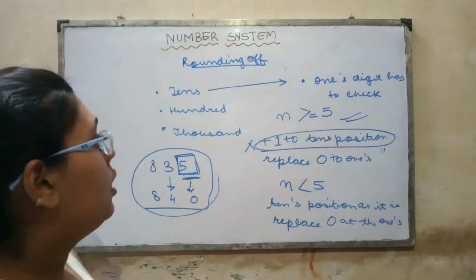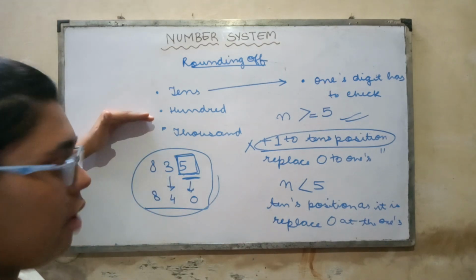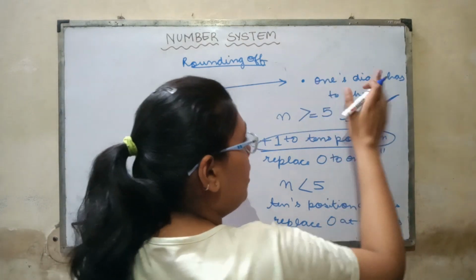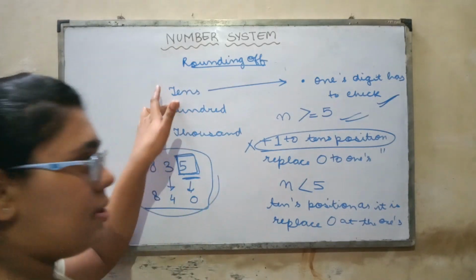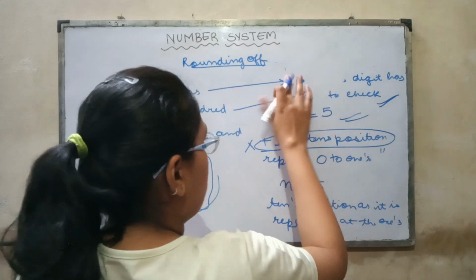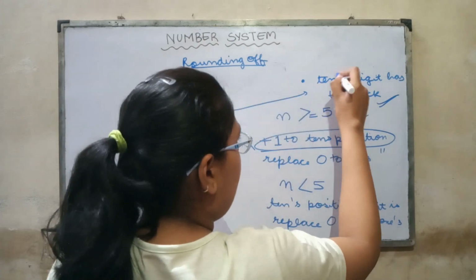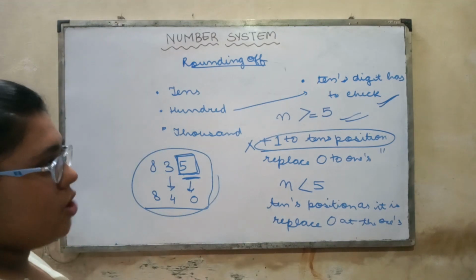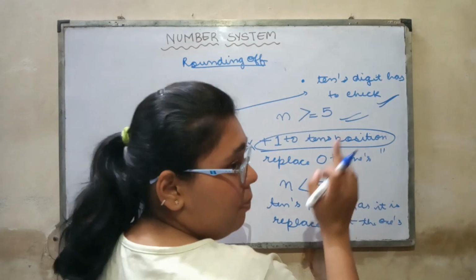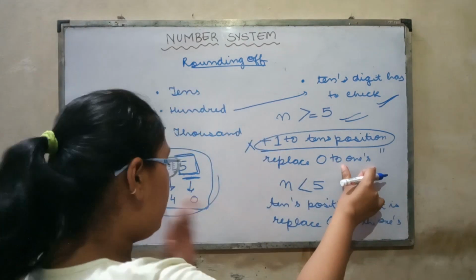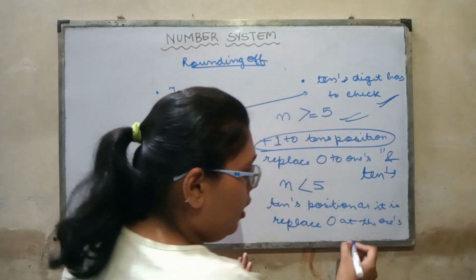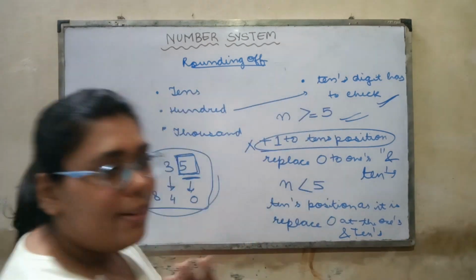Clear? Okay. Now let's come to rounding off to hundreds. For hundreds rounding off, again you have to check the preceding place. For tens, we checked the ones digit. Now we have hundreds, so we will check the tens digit. If that digit satisfies the condition, the rules remain the same. In this case, you will replace all the preceding place values. For tens we had only one preceding place, so we replaced the ones. Now the tens will also come to be replaced. Okay? The rule will remain the same.